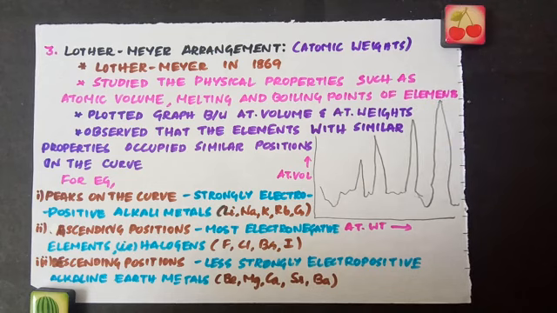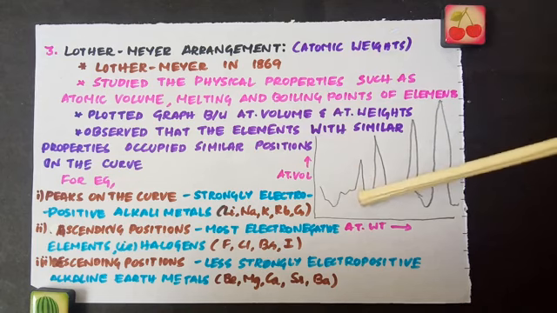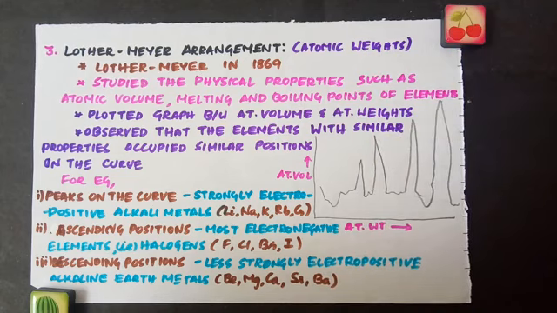positions on the curve. And the same way, the most electronegative elements, you will be learning about electronegativity and electropositivity in the upcoming videos, the most electronegative elements like fluorine, chlorine, bromine and iodine, occupy the ascending positions of the curve. So based on these observations, Lothar Meyer proposed that the properties of elements depend upon their atomic weights. So he arranged all the known elements in a tabular form in the increasing order of their atomic weights.